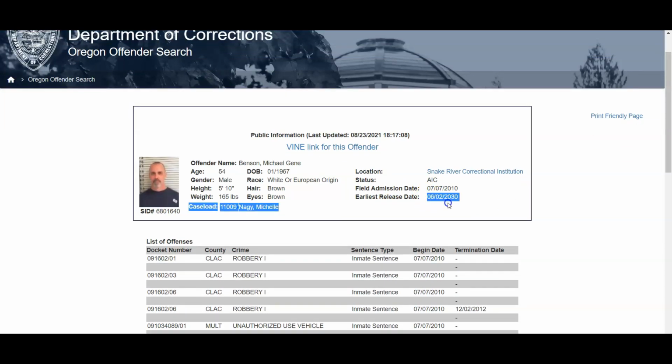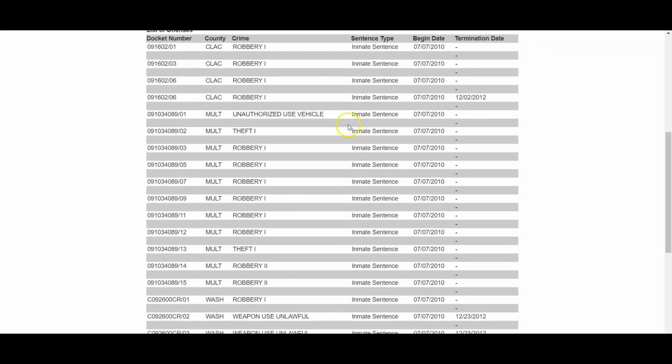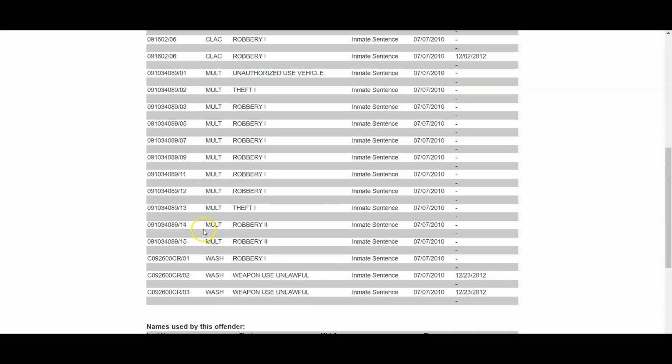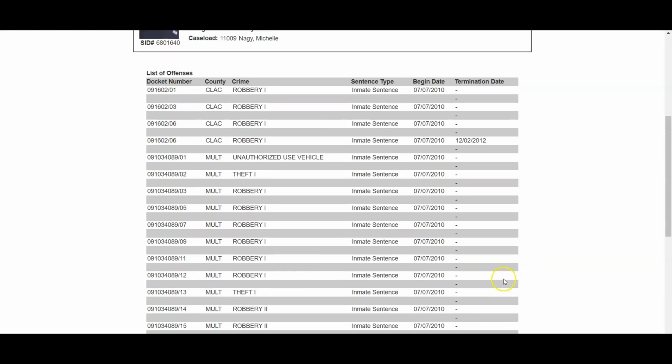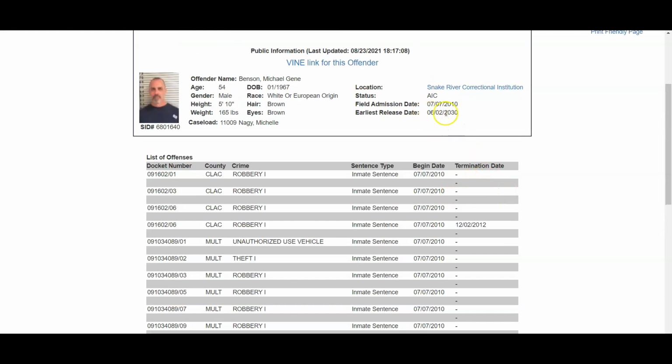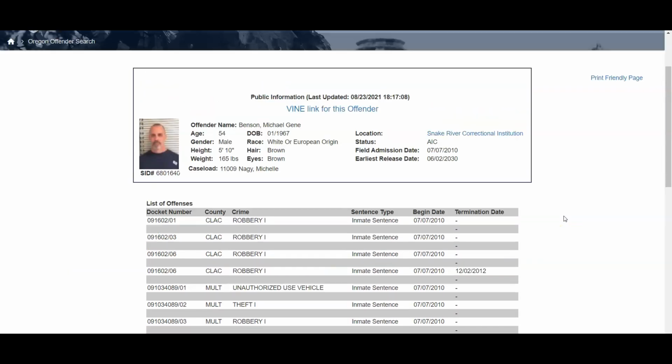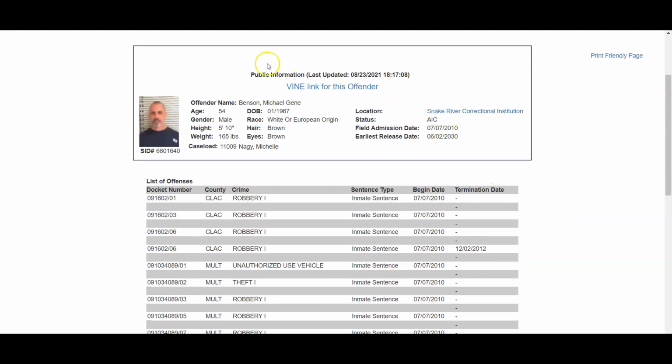So this person, earliest expected release date, 2030. You have a list of the crimes committed, and these are your docket numbers for perhaps your further investigation if you like. Some of these offenses appear to have been discharged at this point, but there are still other ones actively going on, and that's the earliest date. They don't appear to have information on parole and things like that, but you can sign up for notifications. The Vine link will give you notifications, I think either email or text, if the status changes with various dates that come up, perhaps parole dates, if that's of interest to you.